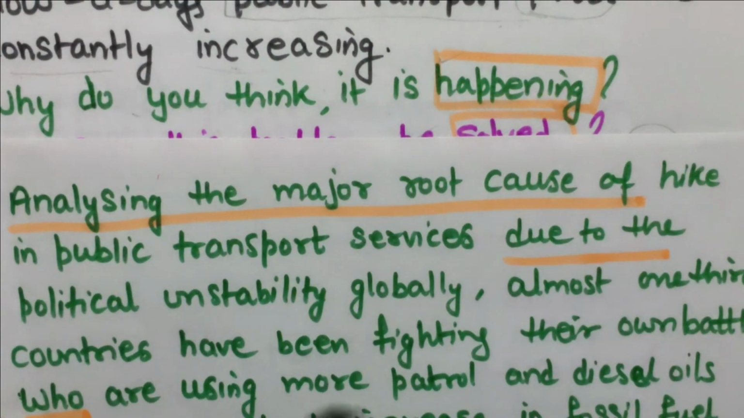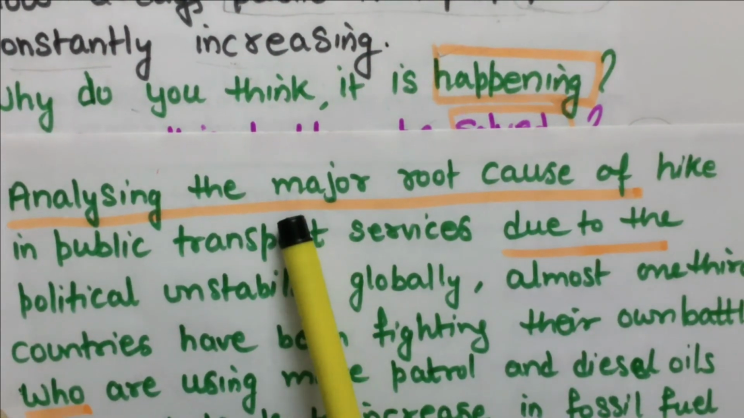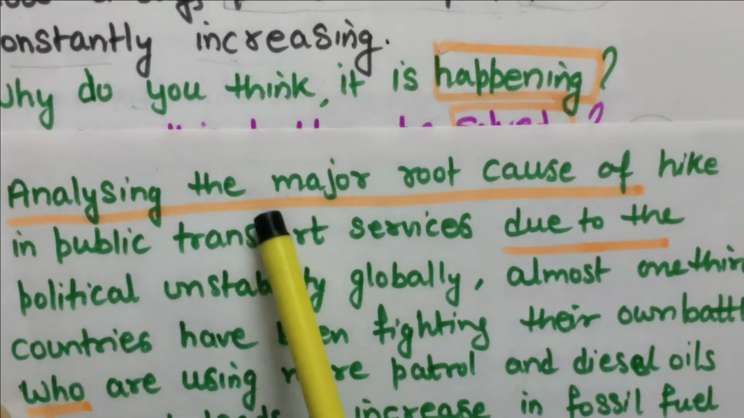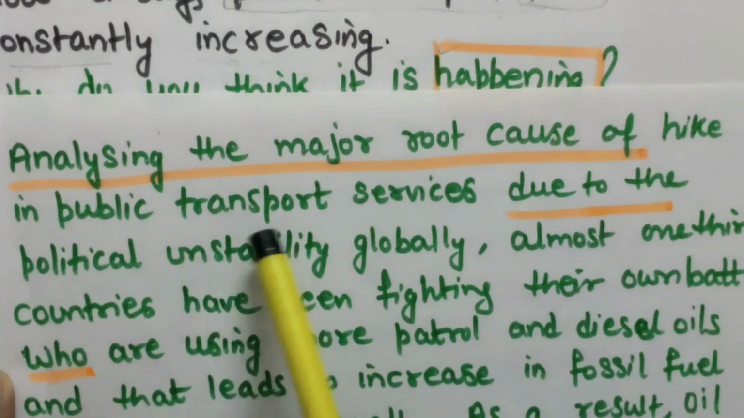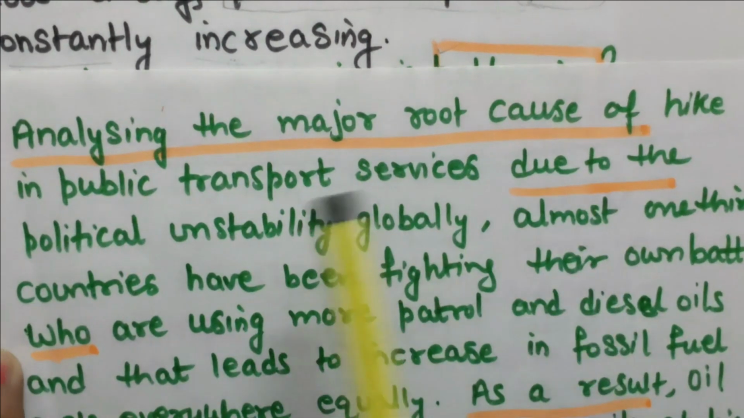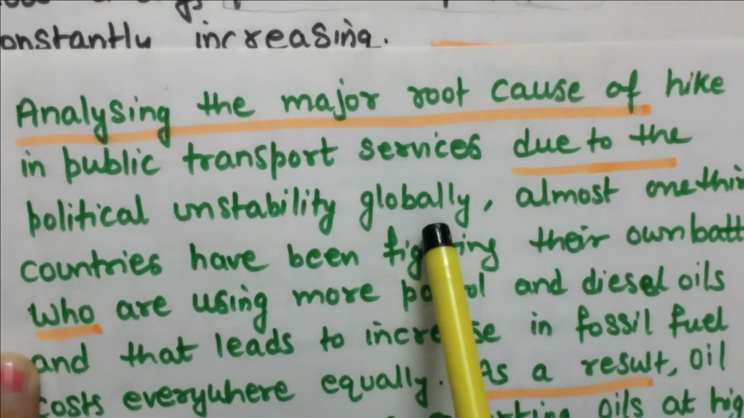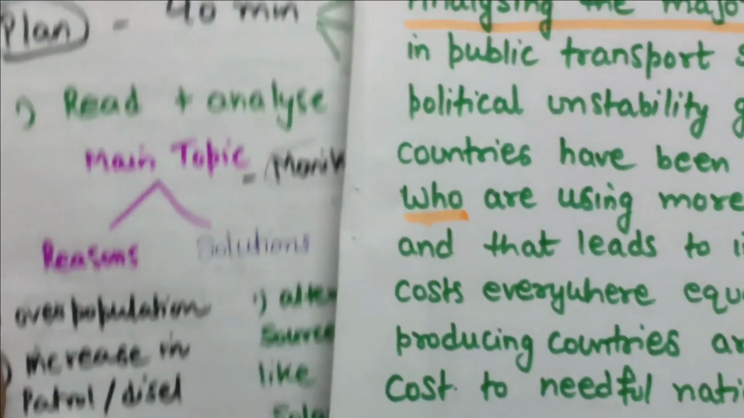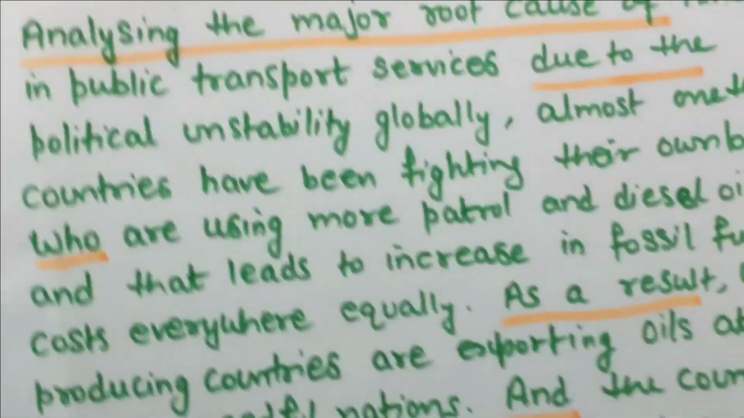Analyzing, so I have not started my essay with on the one hand. You can start with on the one hand, analyzing the major root cause of hike in public transport services due to political instability globally. So first point, I am explaining this one.